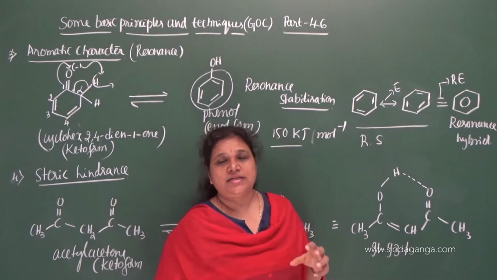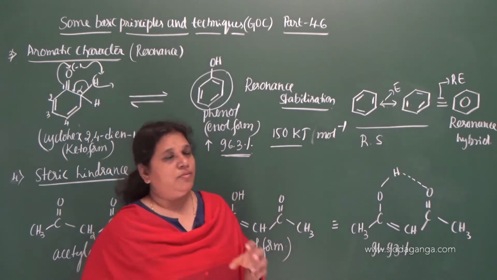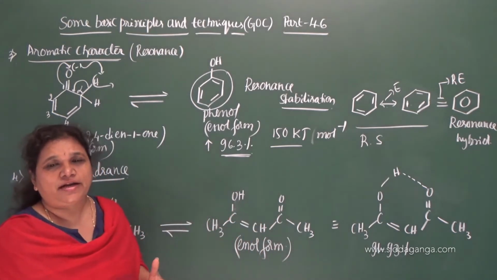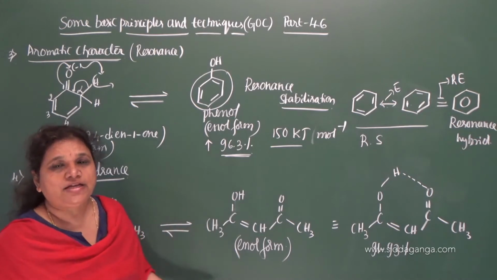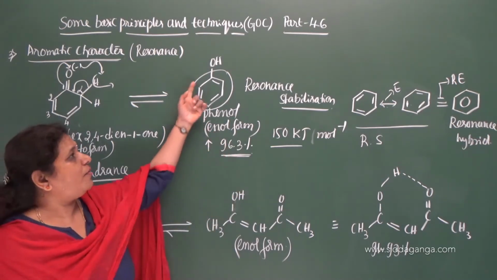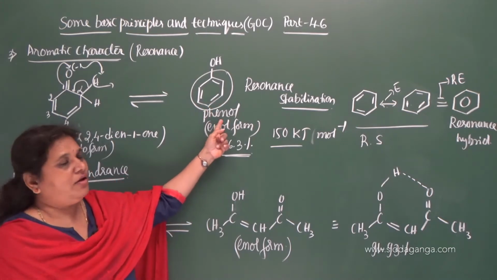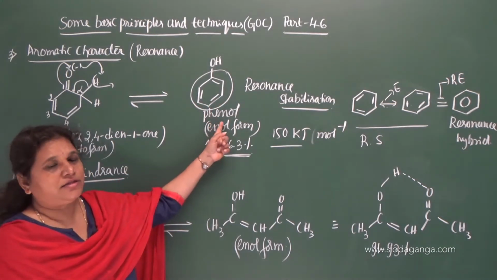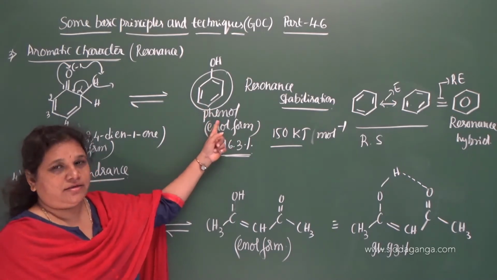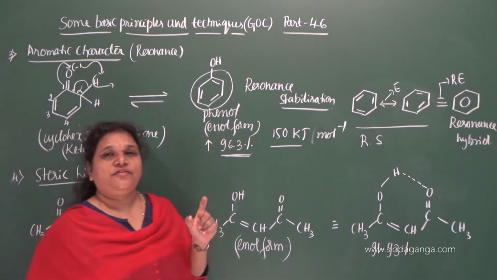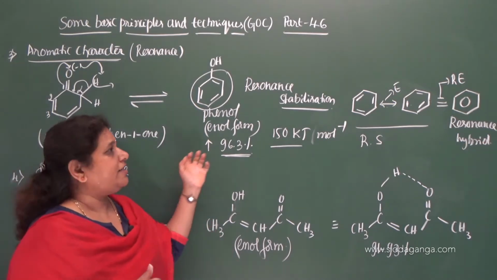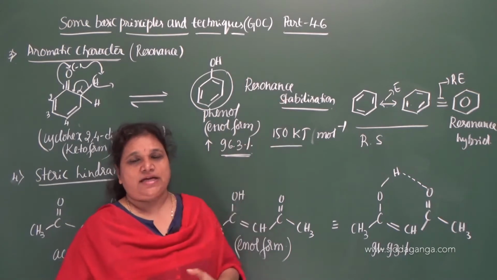So it stabilizes the molecule by almost 150 kilojoules per mole. The more the energy liberated, the more the stability of that molecule. Because of that reason, due to the benzene ring present in phenol, due to its aromatic character, due to its resonance, it is stabilized, and therefore the percentage of enol form is much higher than the keto form, and it is due to resonance stabilization.